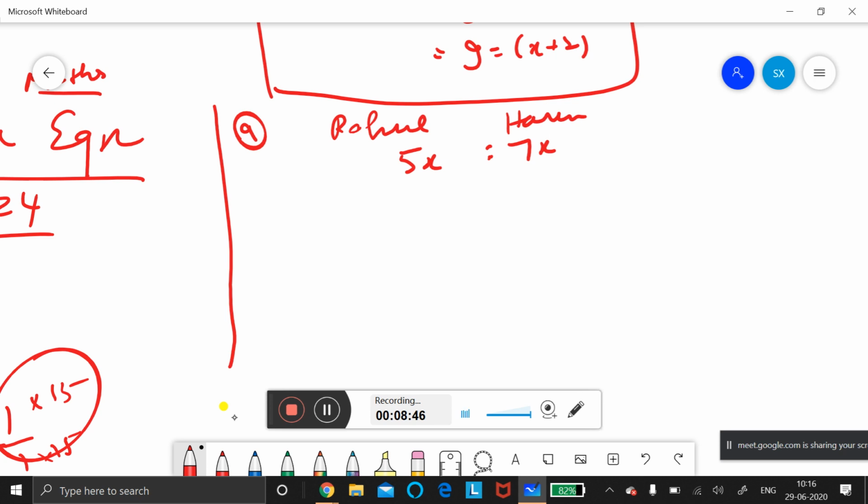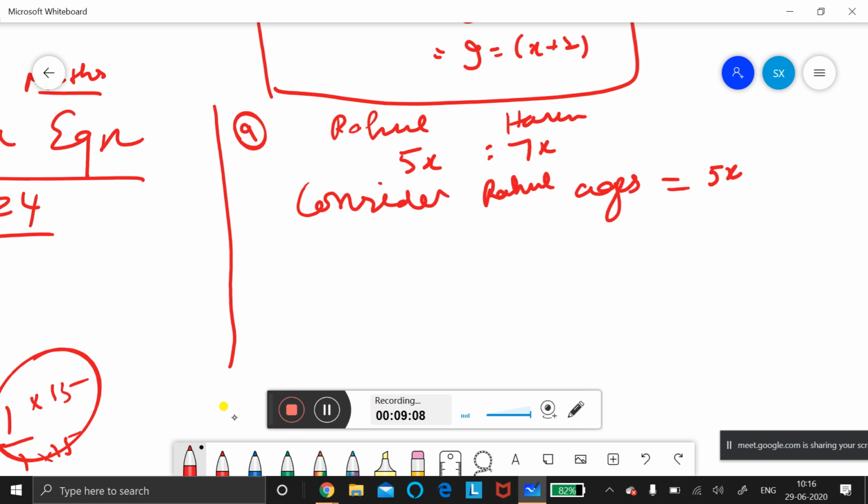See, listen. Consider the age of Rahul. We don't have Rahul in our class now, but we couldn't miss him, so only his name is coming continuously for us. Consider Rahul's age is 5x. Why do I put 5x? Because it is given in the ratio.